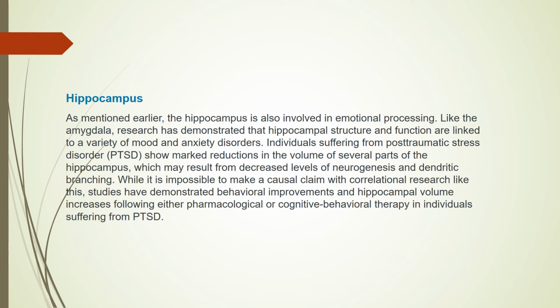The hippocampus is also involved in emotional processing. Like the amygdala, research has demonstrated that the hippocampal structures and functions are linked to a variety of mood disorders. Individuals suffering from post-traumatic stress disorder, known as PTSD, show marked reduction in the volume of several parts of the hippocampus, which may result from decreased levels of neurogenesis, that's neurons growing, and dendritic branching.